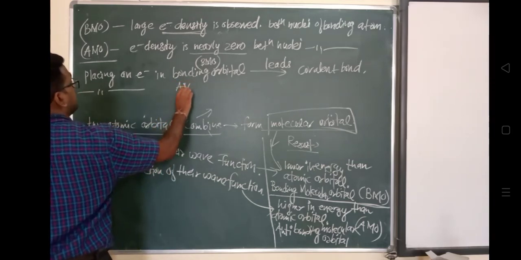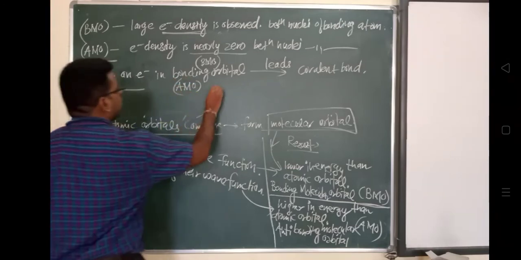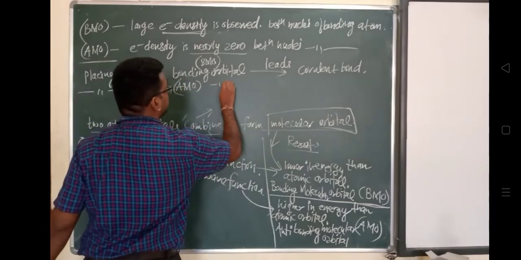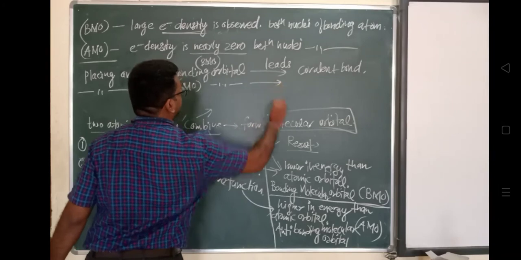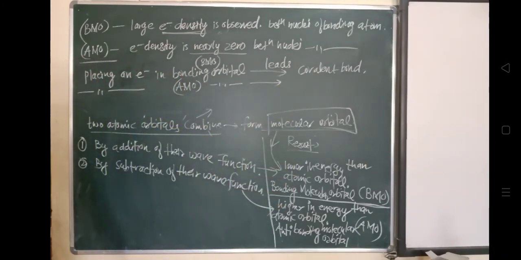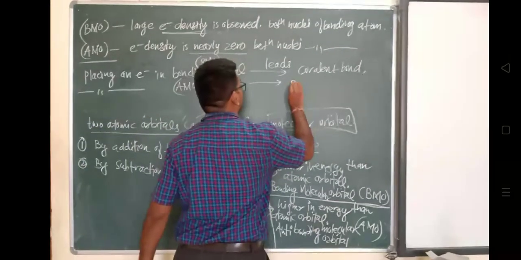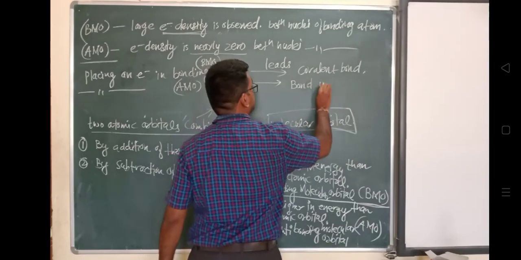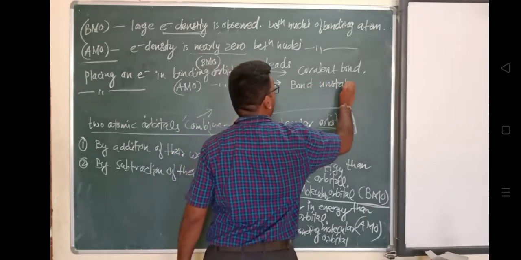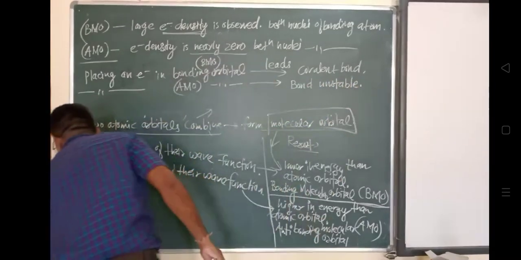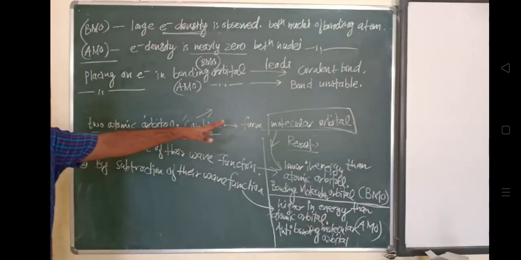So this is about the formation of molecular orbitals in the case of the bonding molecular orbital and the antibonding molecular orbital. We will understand this with the help of a diagram, how the bonding molecular orbital and